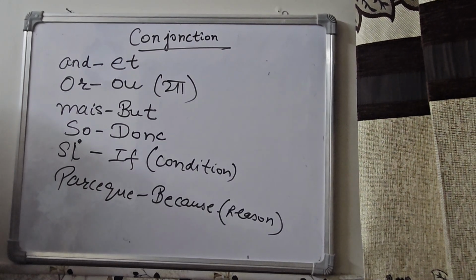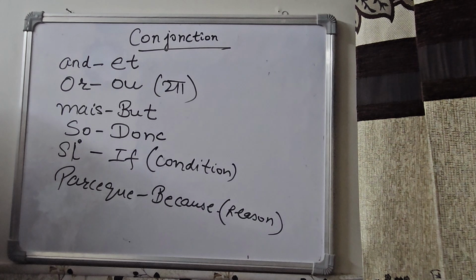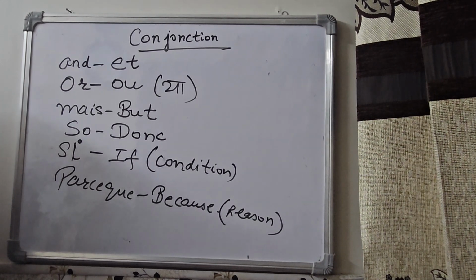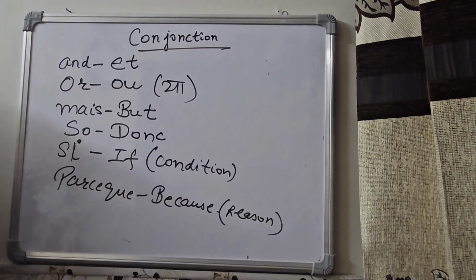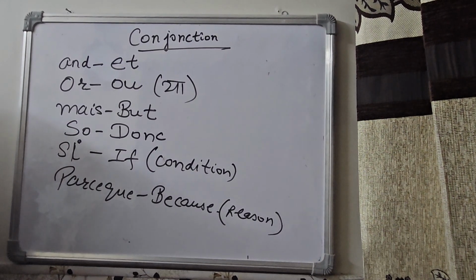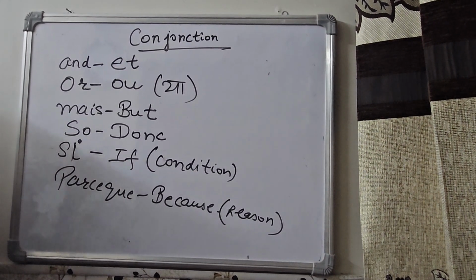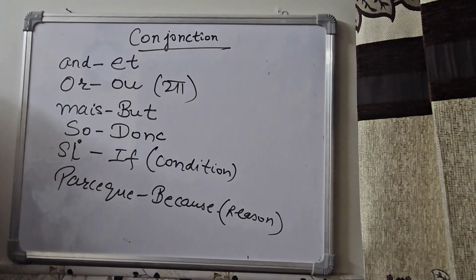So these are your conjunctions: et is "and", ou is "or", mais is "but", donc is "so". Si is "if", for a condition, like "if it rained, then...". And car is "because", whenever we're giving a reason, like "I'm not able to come because I'm not well". So this is your conjunction.